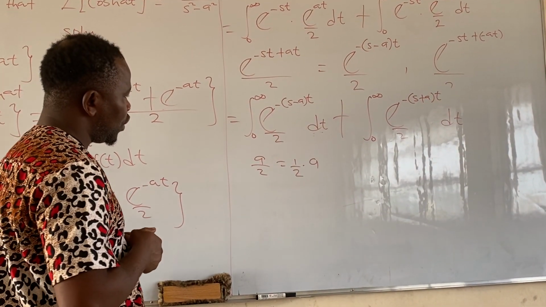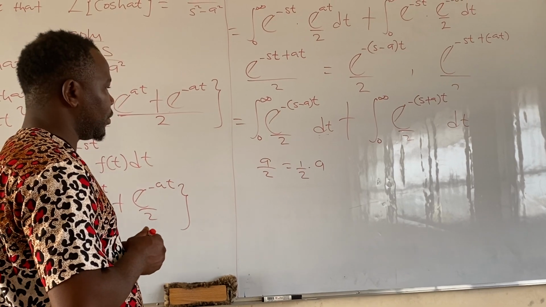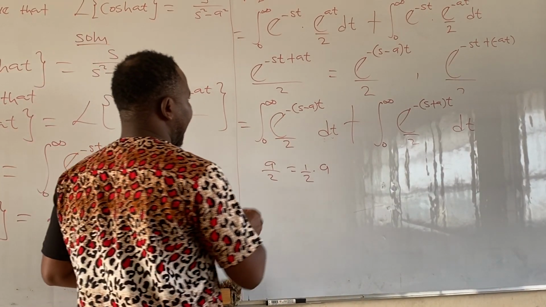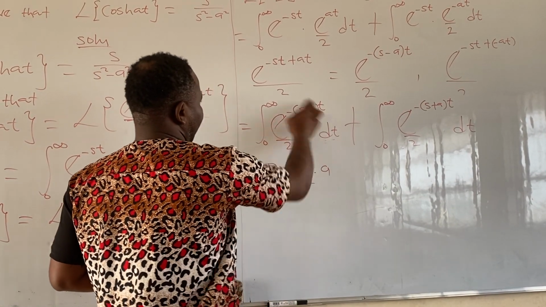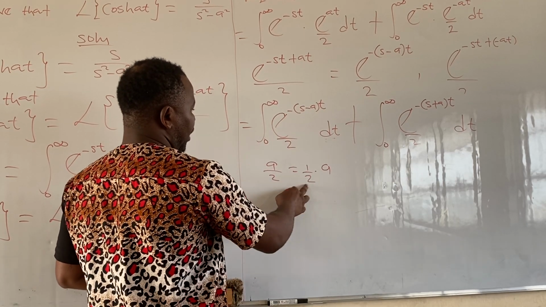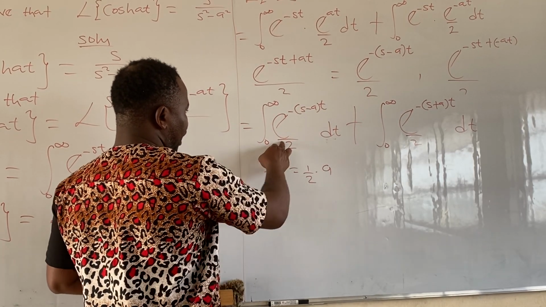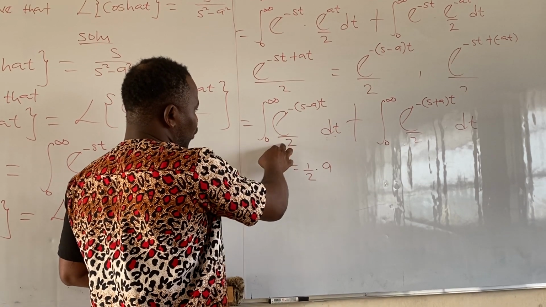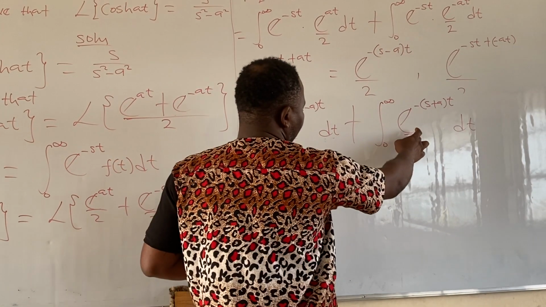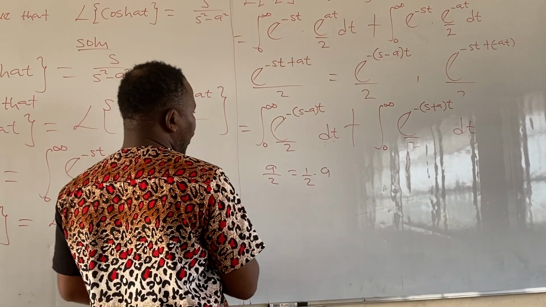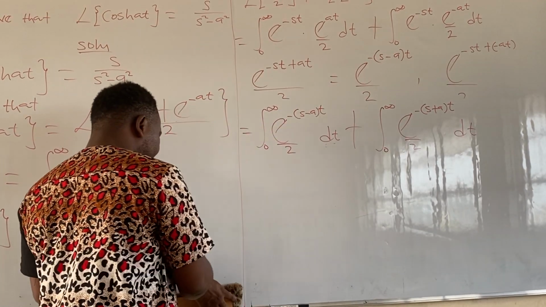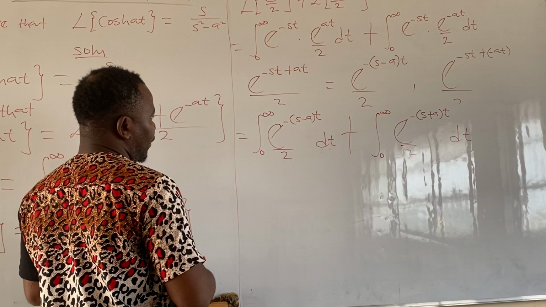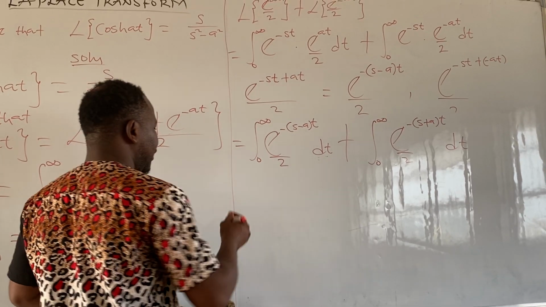Since we are integrating with respect to t, this half is constant. The half here, we have half here. This over 2 is half. The same thing here. So, without loss of generality, we can bring this half outside the integral.